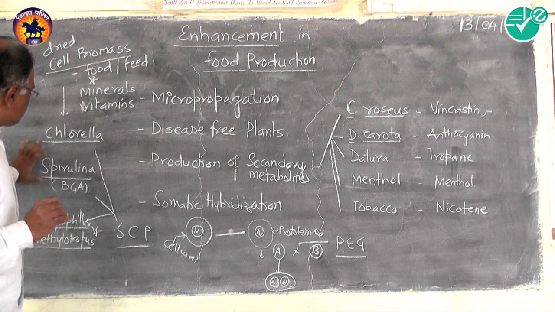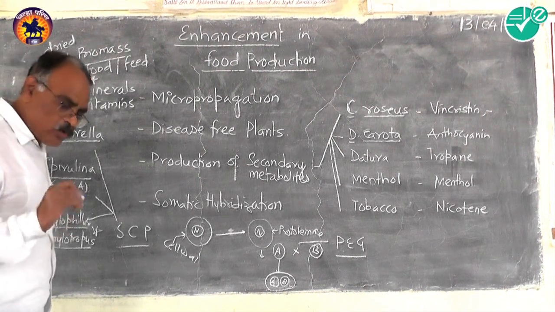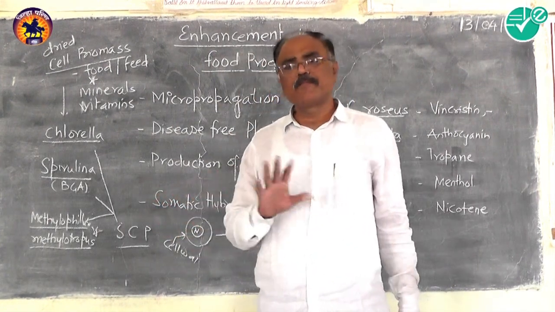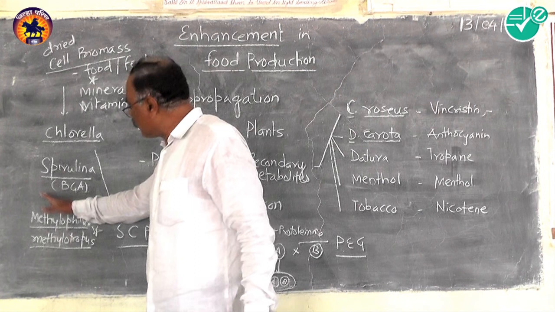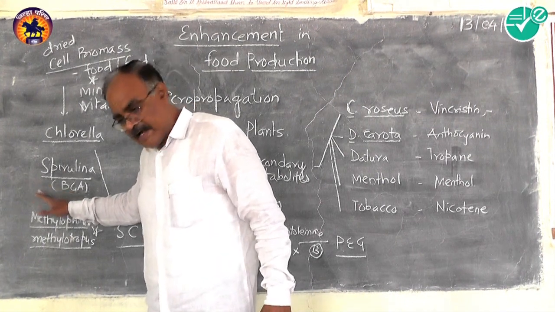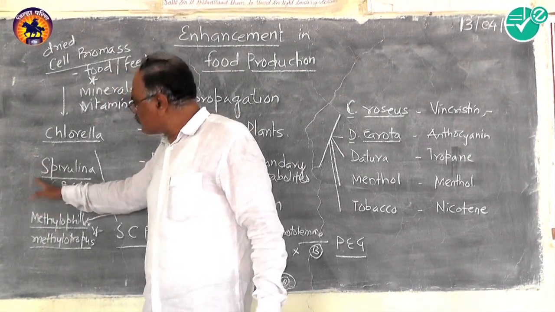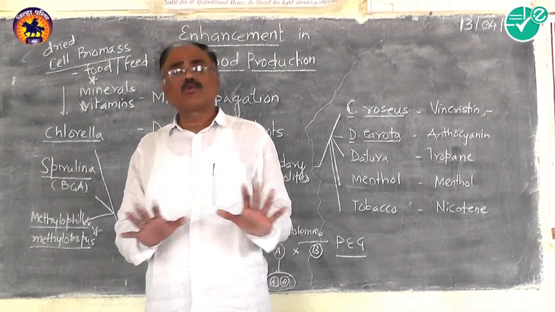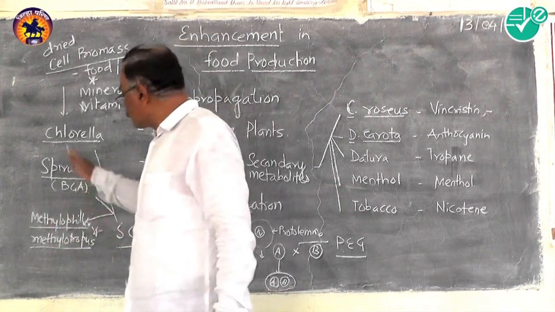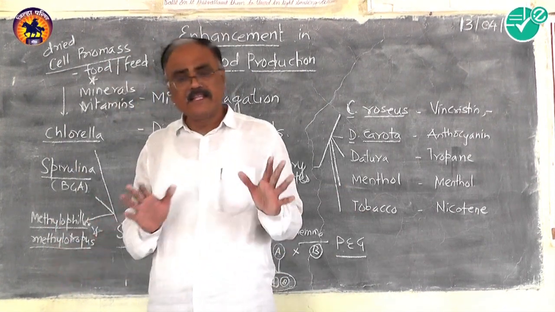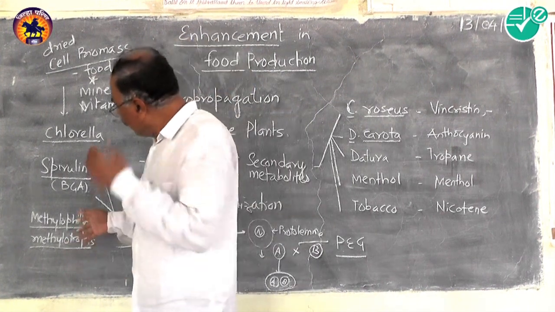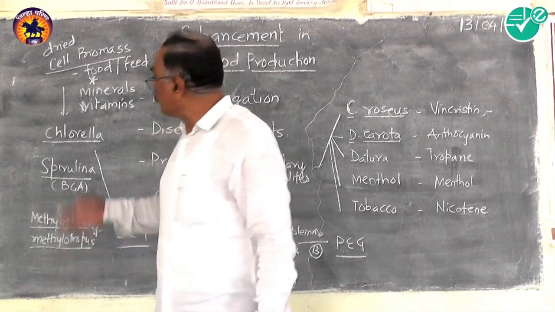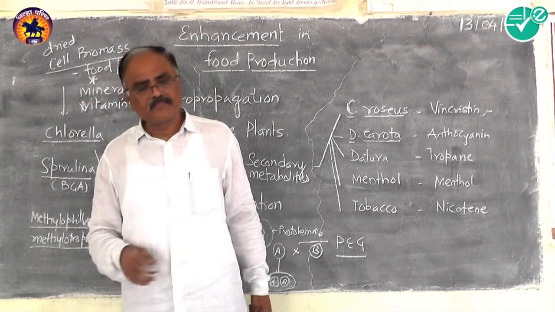For example, Spirulina can grow on the waste material from the potato industry, as well as on molasses and on the manures of cattle. On these materials it can grow, and without any pollution, growth takes place in the laboratory or in the area, and a huge amount of protein-containing food is developed.